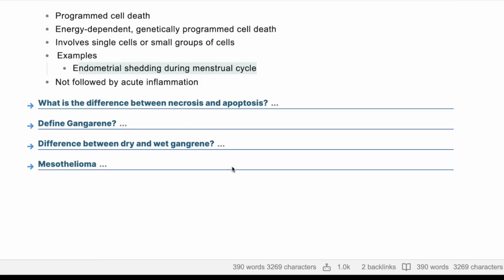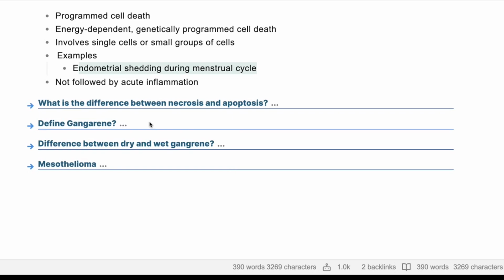What is the difference between necrosis and apoptosis? Necrosis is not planned. Apoptosis is fully planned by the cell, and apoptosis is energy dependent.